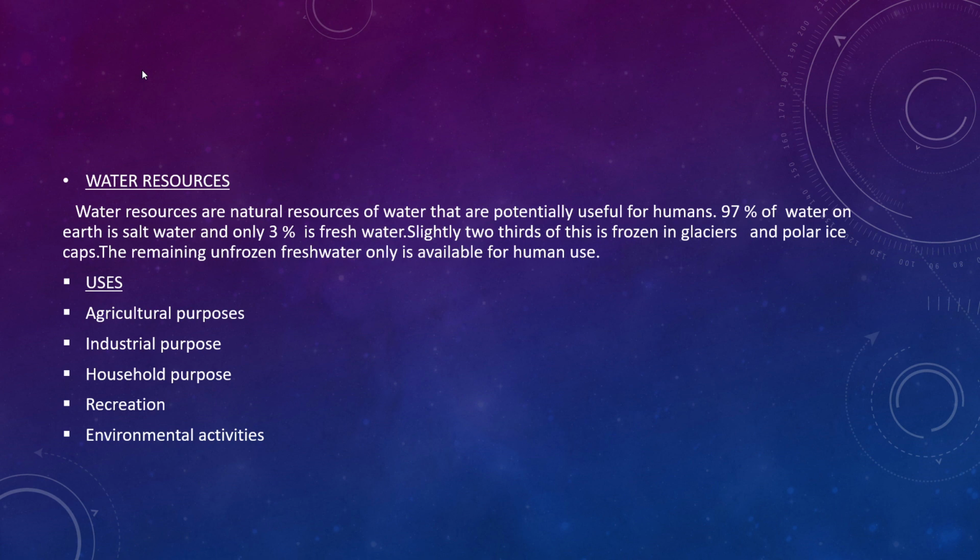Now we can study the uses of water resources. First one is agricultural purpose. Second one, industrial purpose, household purpose, recreation facilities, as I said, for navigation, for boating, for scuba diving, a lot of activities using these water resources. Next is environmental activities.